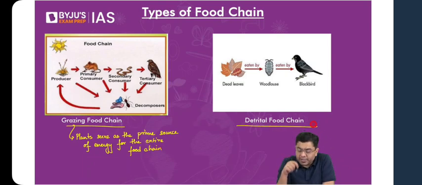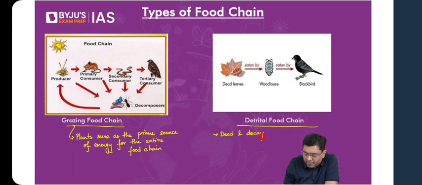So here, dead organisms, dead and decomposing organic matter, serve as the main source of energy for all the rest of the food chain.